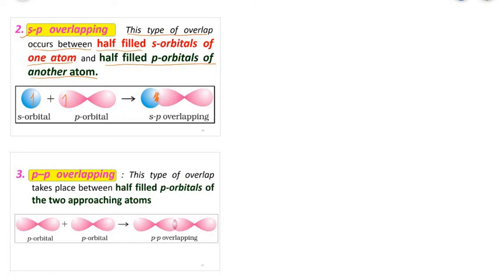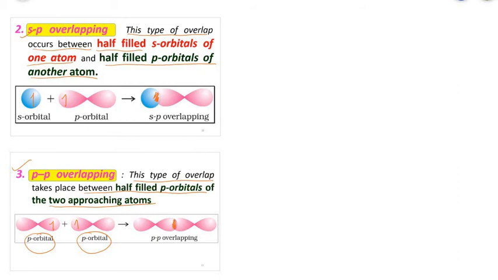Similarly, we have the third one, called pp overlapping. pp means there is overlapping between two p orbitals. This type of overlap takes place between half-filled p orbitals of the two approaching atoms. So this is one p orbital and this is another p orbital, and both of them contain one unpaired electron, and when they overlap, it results in pp overlapping.